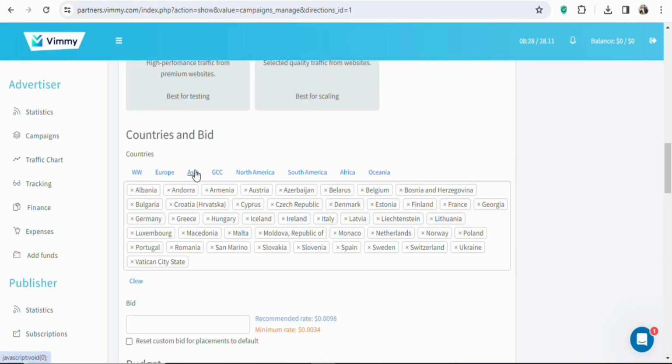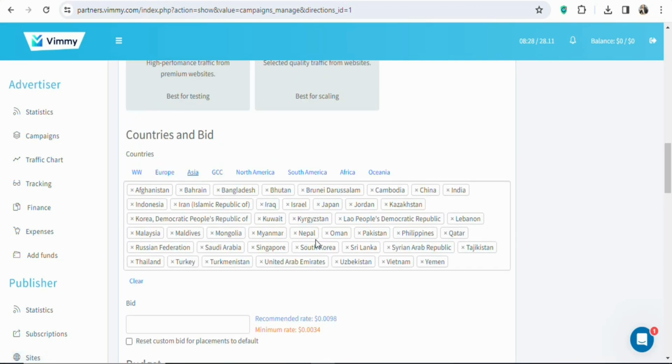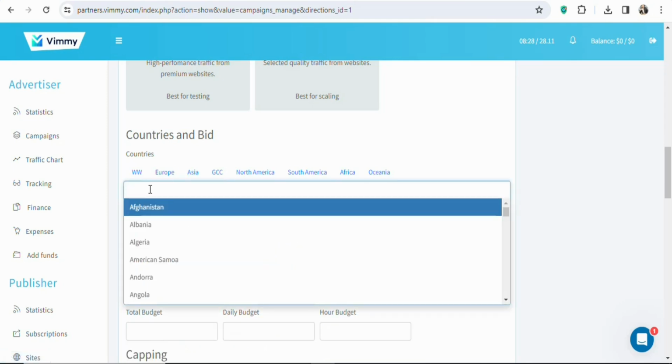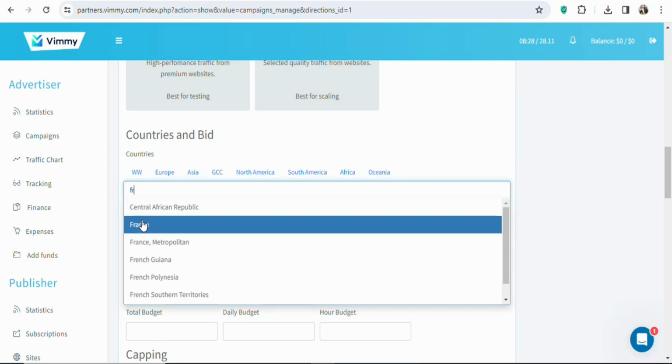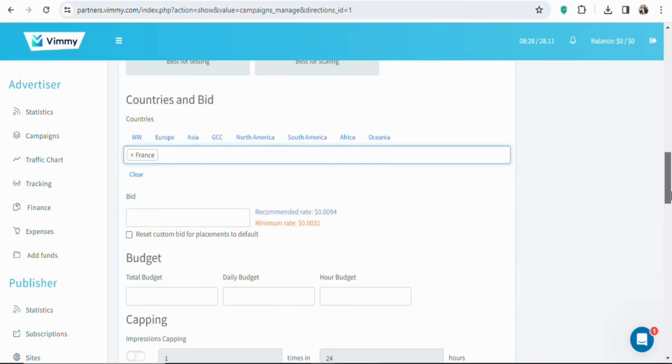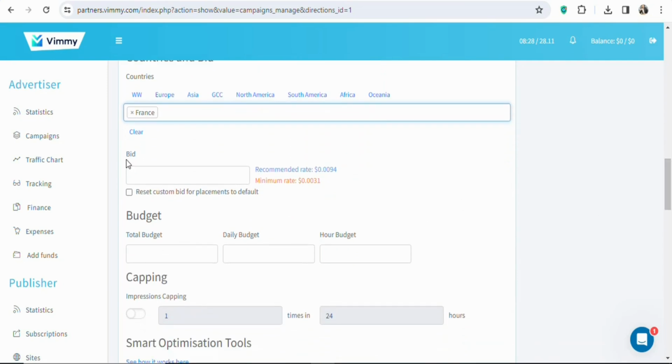If you click on Asia, you are going to see a lot of different countries and then many others. In this case, we are targeting one country. We are not targeting the continent. So just clear everything. Once you clear everything, now you are going to search for France. So search for France. You can see France here. Select it. As you can see, that has been done. Once you have selected France, the next step is that you are going to enter your bid.